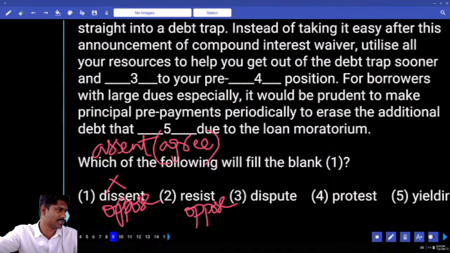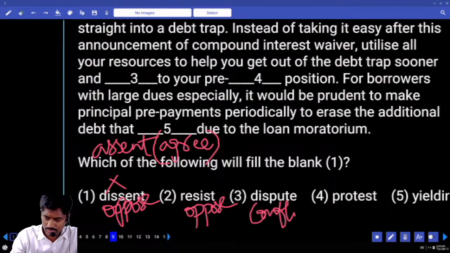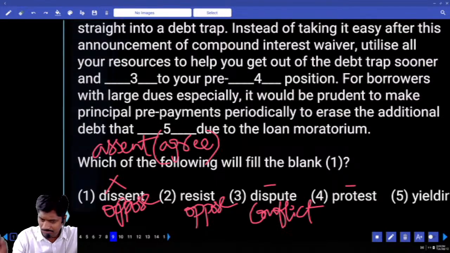Nothing will happen. Your mother is not here. Go and eat. So you're fighting, you're opposing. Resisting is that. Finally, you'll surrender, go and eat. Finally, you'll surrender to your temptation. Dispute is nothing but conflict, fighting, negative meaning. Protest.